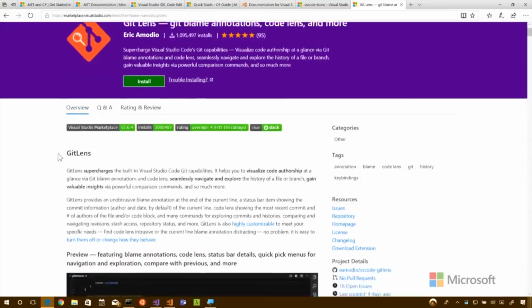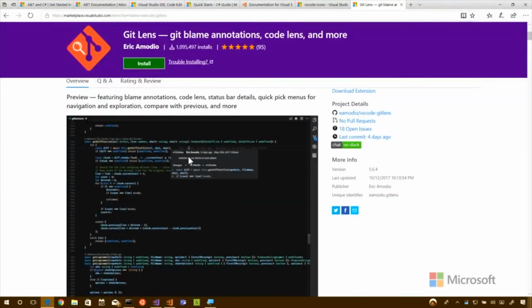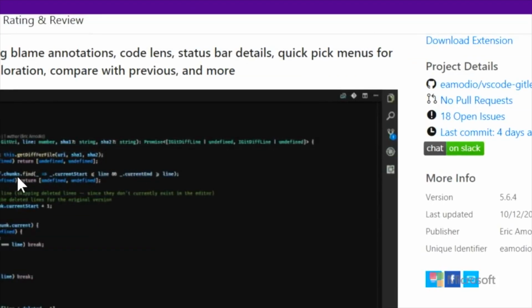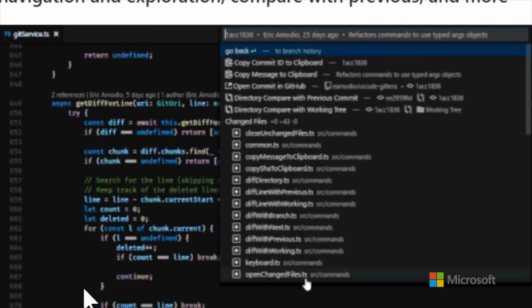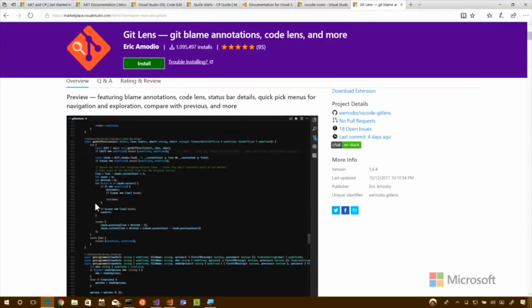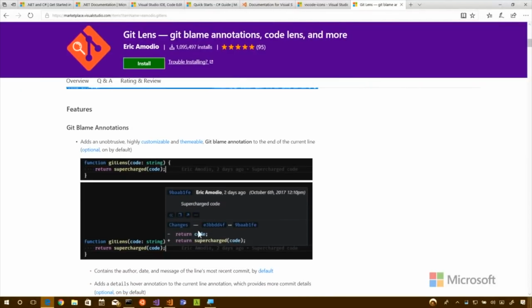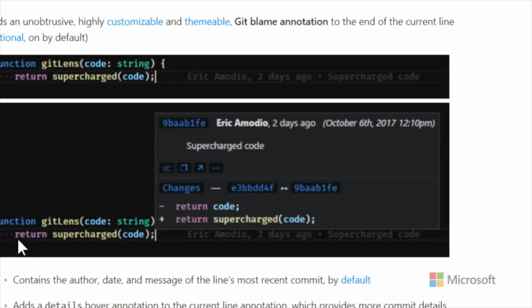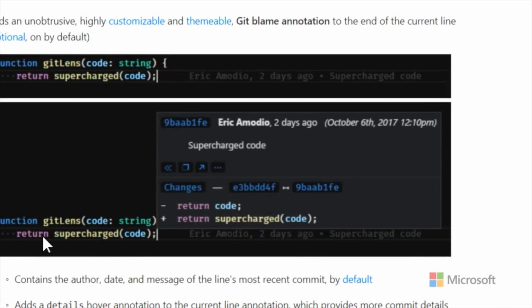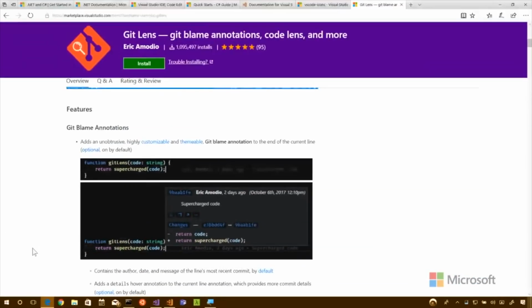So GitLens is a great one that lets you have annotations of who changed your code and when. Similar to how you can do it in Visual Studio, where you can actually look at everyone. Like blame, if you want to see whose fault it was. So here you can see that it was Eric's fault 2 days ago, and he made a change from this to this. I've seen your name on a couple of those too. I'm kidding.